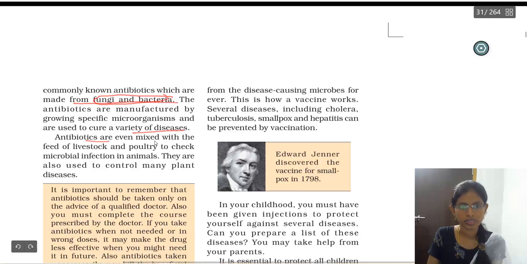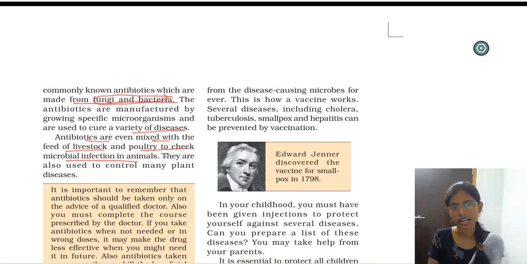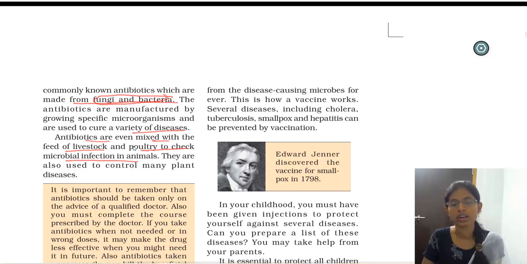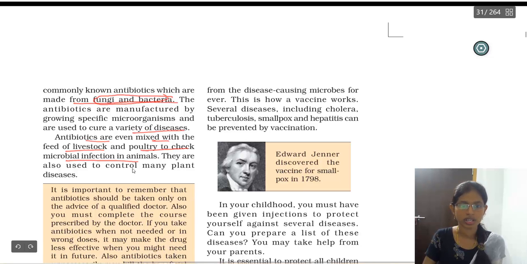They are mixed with the feed of livestock and poultry to check microbial infection in animals. These antibiotics are added to the food eaten by animals, cows, buffaloes or hens, to check whether they have any diseases or infections. They are also used to control many plant diseases. In this way they control the diseases.